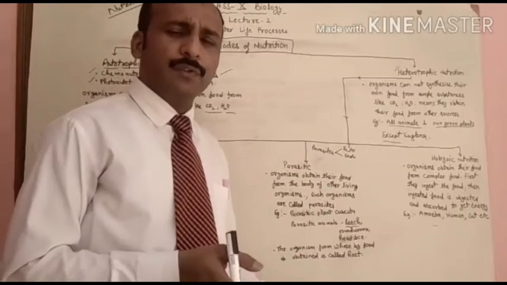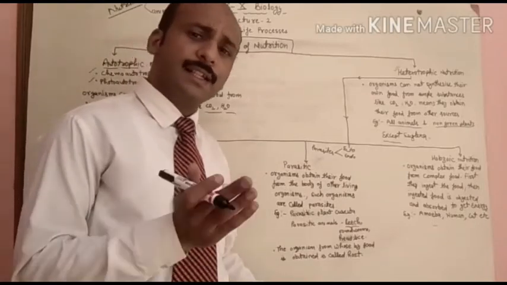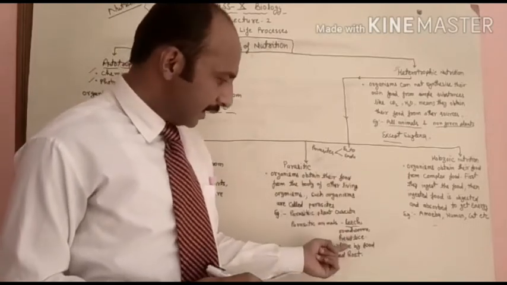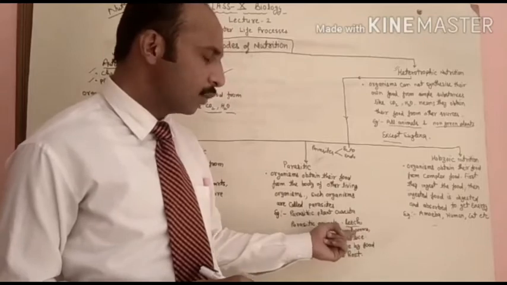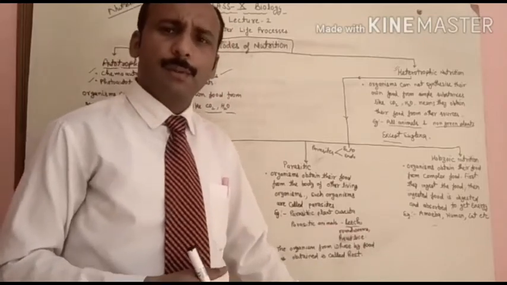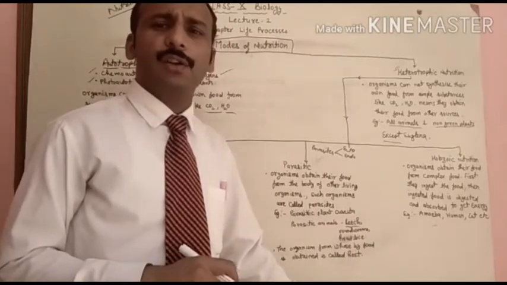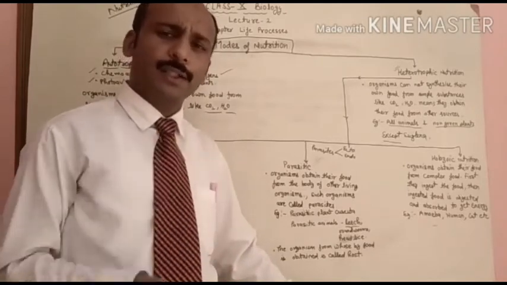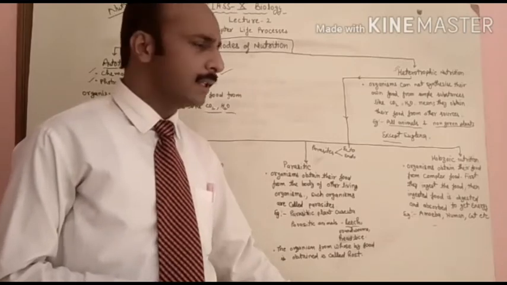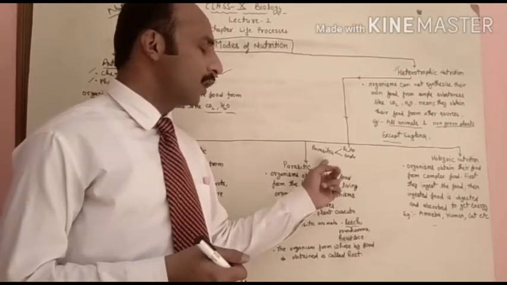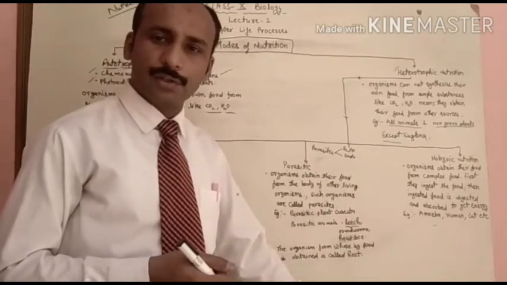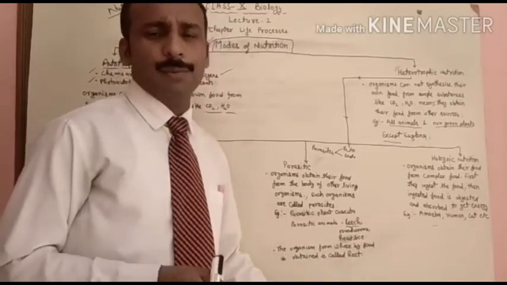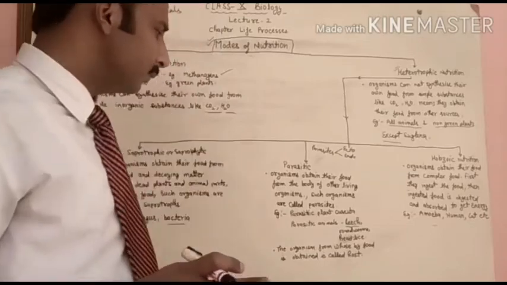But that type of the parasites which live inside the body of other living organism, they are called endoparasites. Examples are, you can see here, roundworm, which lives inside the body of living organism. So those organisms which obtain their food from the body of other living organisms are called parasites, and that type of the nutrition is called parasitic nutrition. Parasite may be plant or animal.